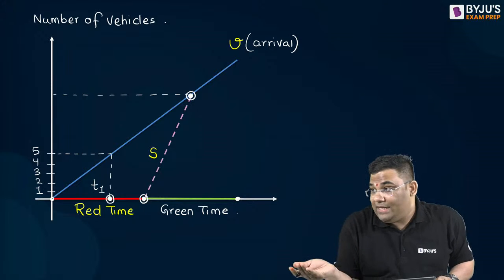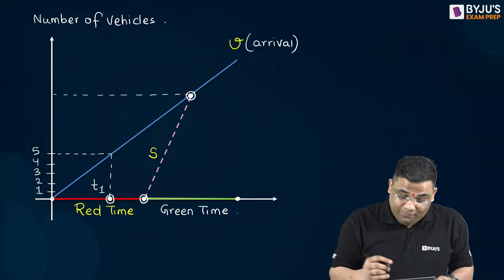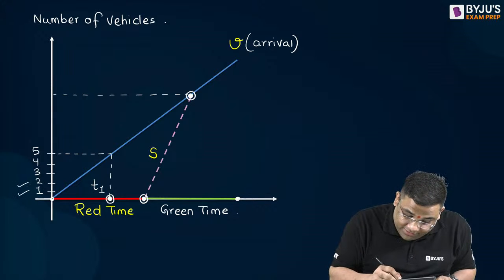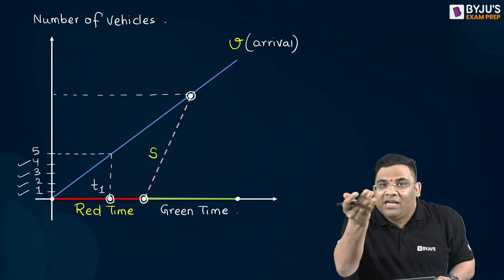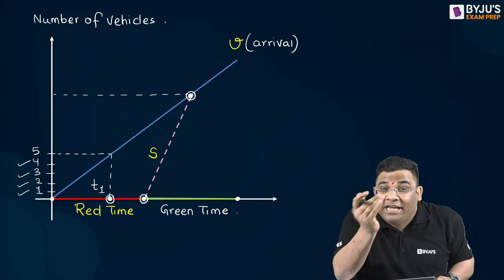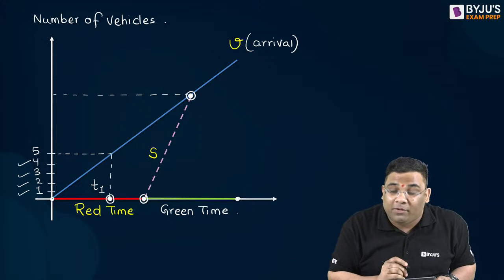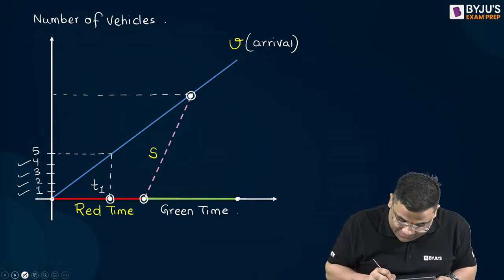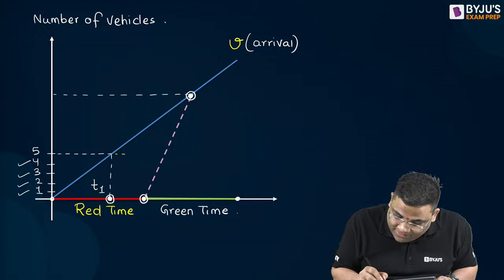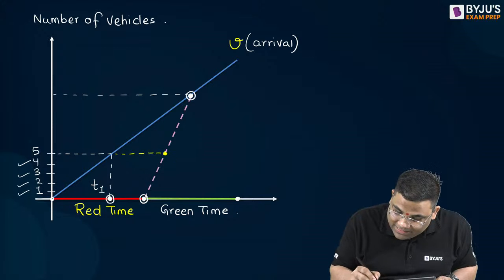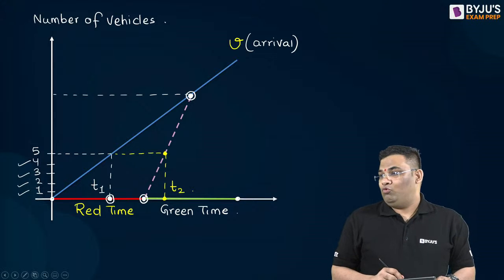After some time, it will take some time. Why? Because the first, second, third, and fourth vehicles will be in front of the fifth vehicle, right? So first they will move, and after that the fifth vehicle will move, and I can say that this will be the time of departure, T2, right?